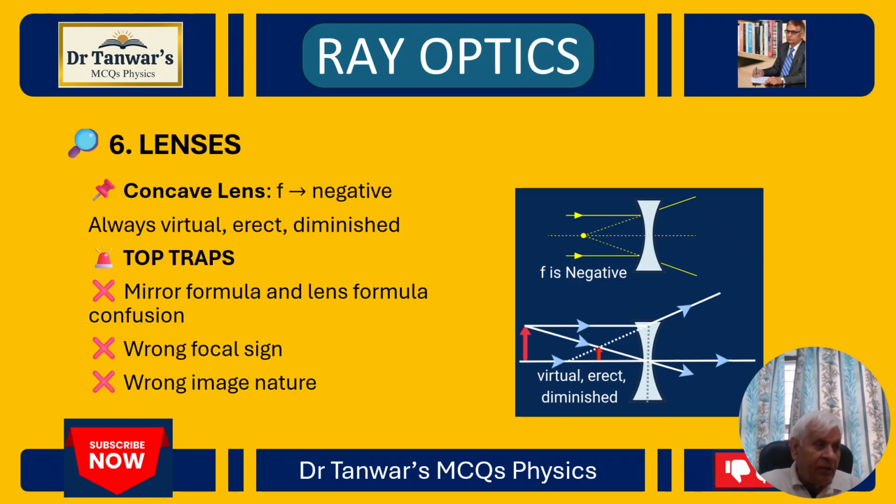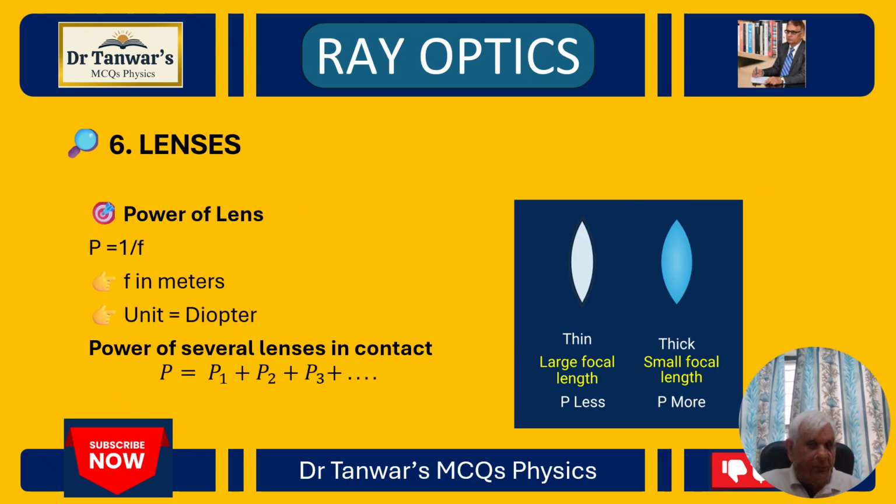A few traps are mirror formula and lens formula confusion, wrong focal length signs, and wrong image natures. Power of the lens is the reciprocal of the focal length. If f is in meters, power is 1 upon meter, meaning diopter. And one thing to keep in mind: if several lenses are placed in contact, then the power of the combination is equal to the sum of the powers of the individual lenses.